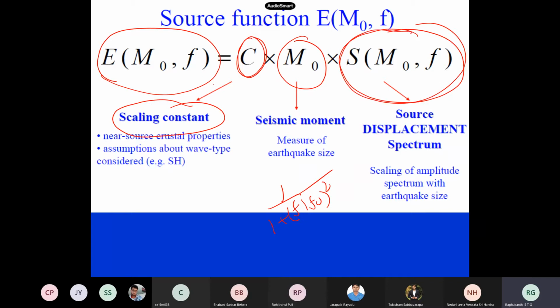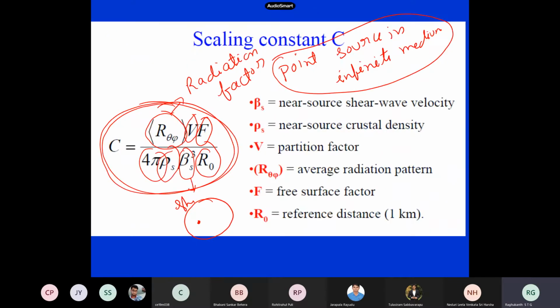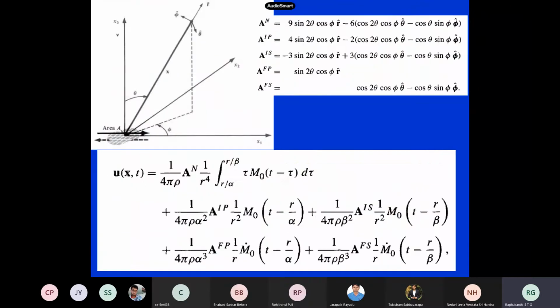So this quantity, we write as 1 by 1 plus f by f naught whole square, based on the single corner frequency model. Now this constant C also, I told you, R theta phi VF, comes from the radiation factor for a point source. This is available in Aki. So we have an infinite medium, and in an infinite medium there is a couple. Because earthquake sources are all shear, you have a couple here.